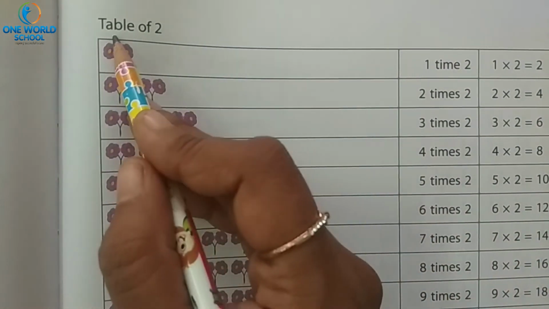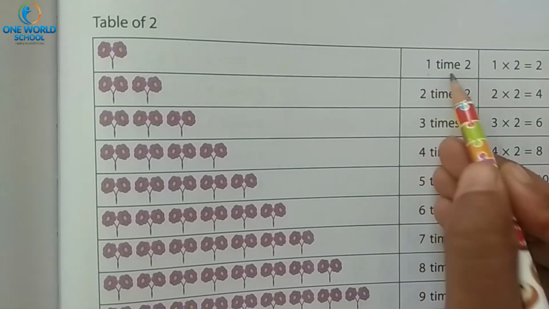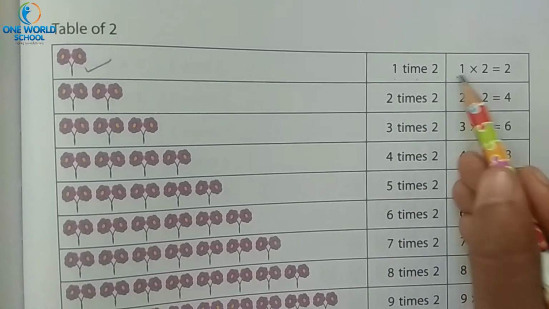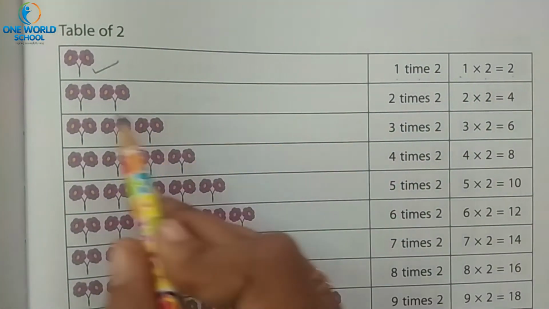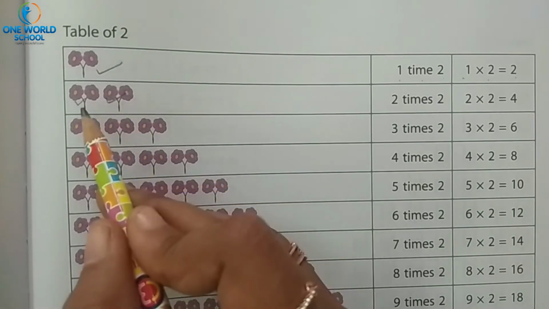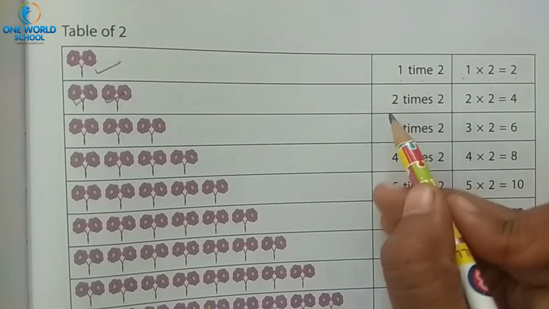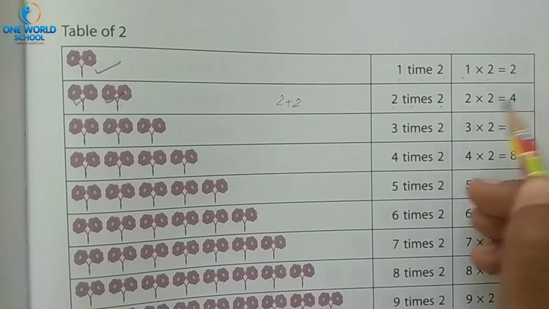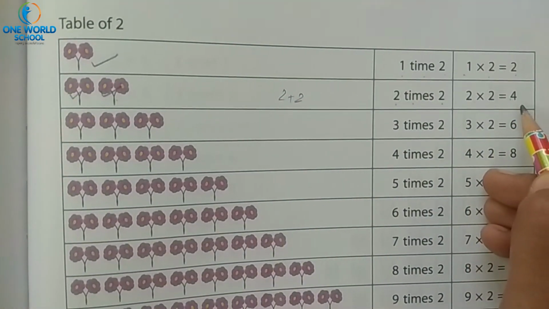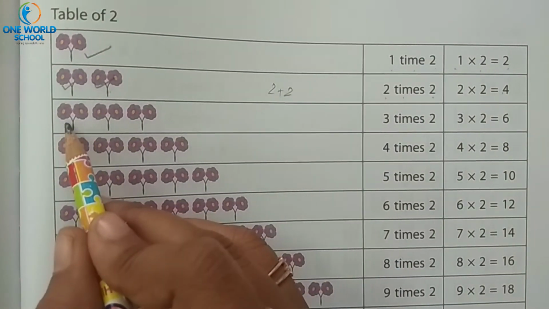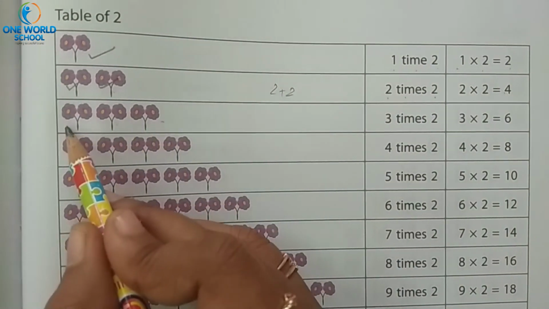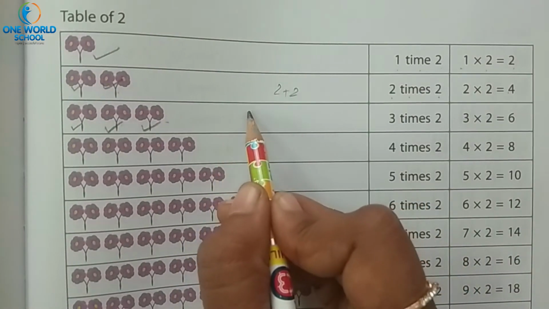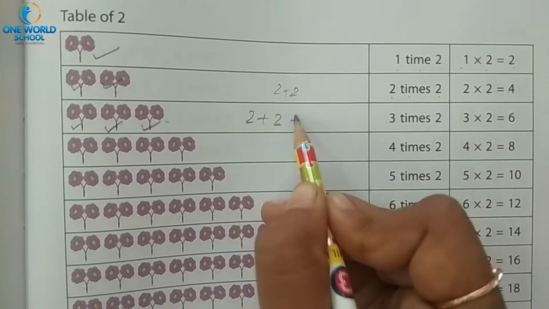Now take next page. Next is table of 2. See, 1 time 2. अगर हम 2 को सिर्फ 1 टाइम लेते हैं तो it means 1 two is 2. फिर हमने ये 2 flowers को we have taken 2 times, means 2 times 2. So 2 plus 2, 4. That is 2 twos are 4. Then we are taking this 2 for 3 times. See 1, 2 and 3. So how many times we will add 2? 3 times, 2 plus 2 plus 2.